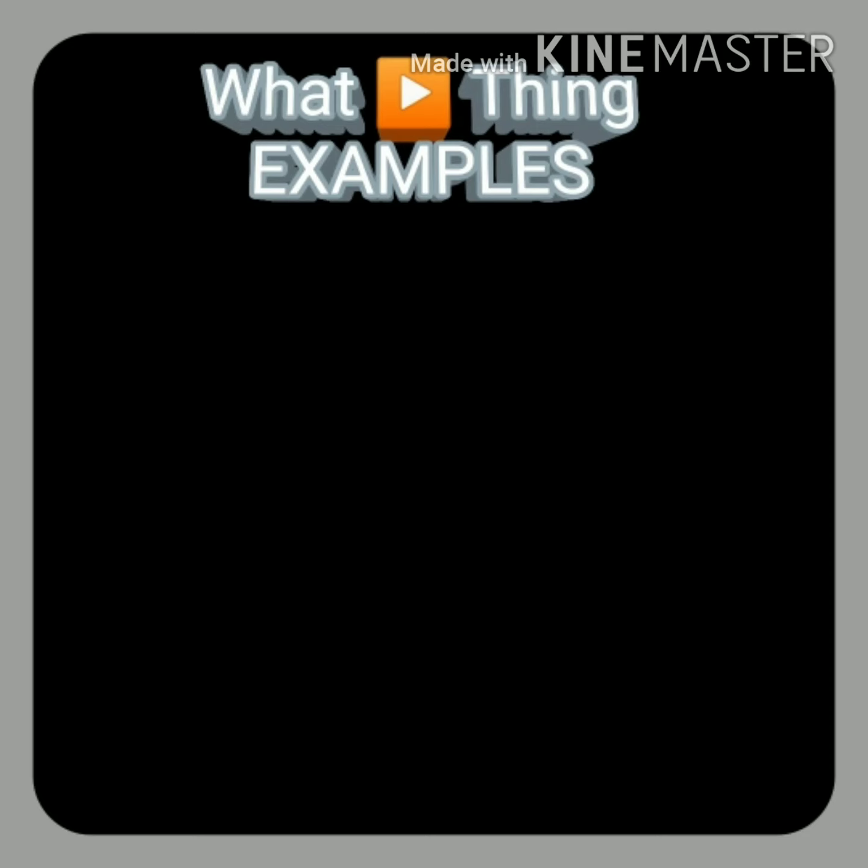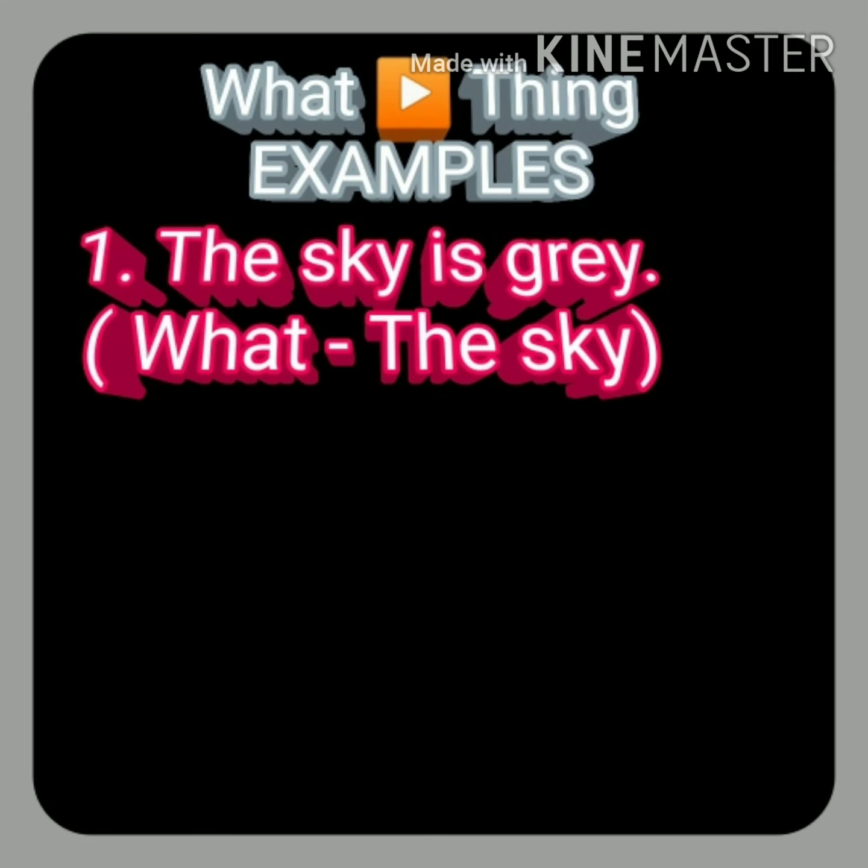Now, let's try to ask the question by using what. When the sentence is telling us information about a thing, at that time how will you use the word what for asking the question, for finding the subject from the sentence?